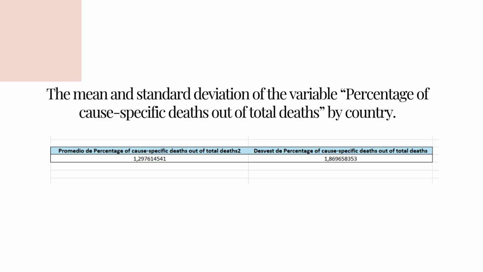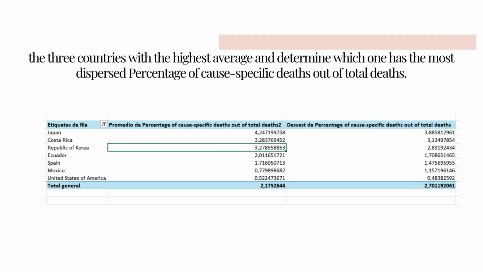Then I identify the three countries with the highest mean values, and I also add Ecuador, Spain, United States, and Mexico.